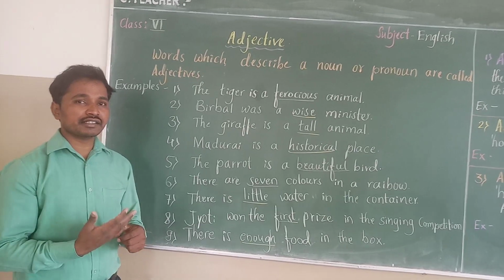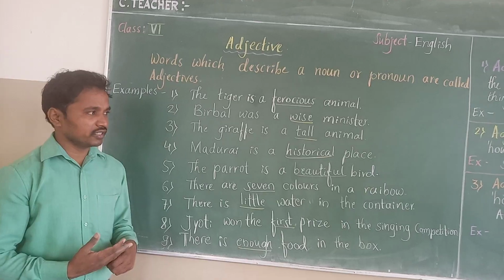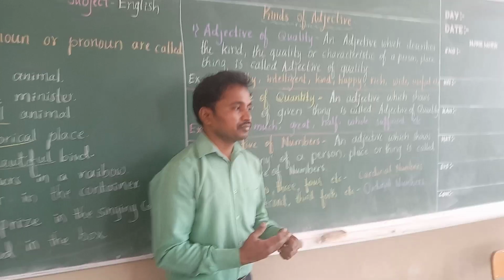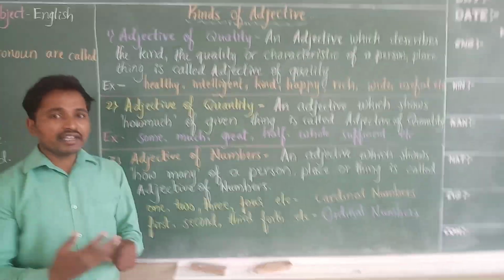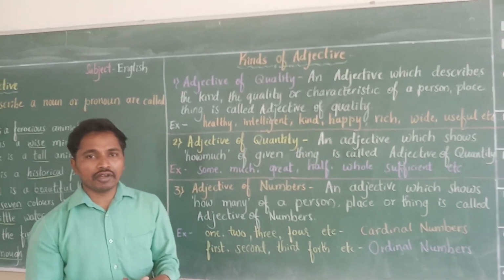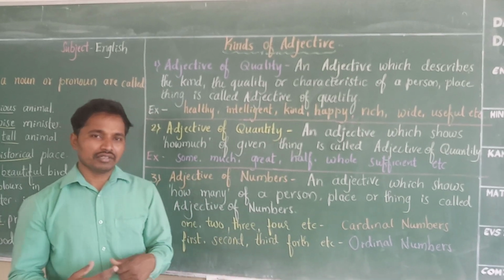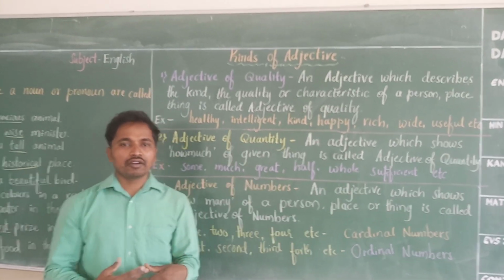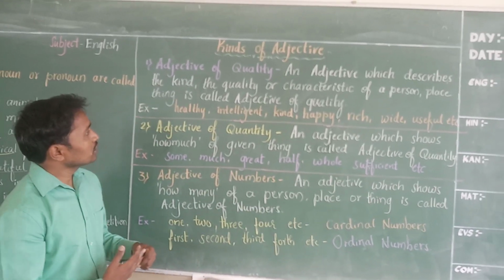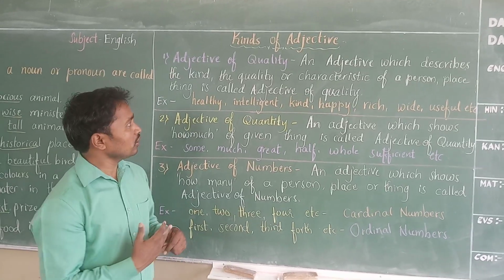They tell something extra, further information about a noun or pronoun in a sentence. Let us start the kinds of adjectives. Basically, there are 3 kinds of adjective. They are called adjective of quality, adjective of quantity, and adjective of numbers. How to remember them easily? One word can be made. Quality, quantity, numbers. The adjectives which tell what kind of thing, place, or person are called adjective of quality.